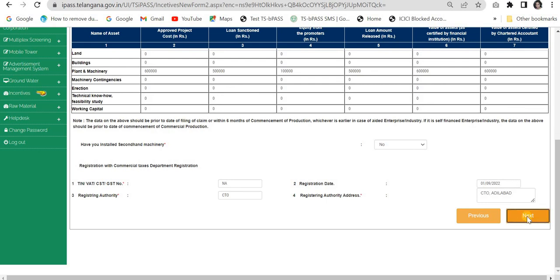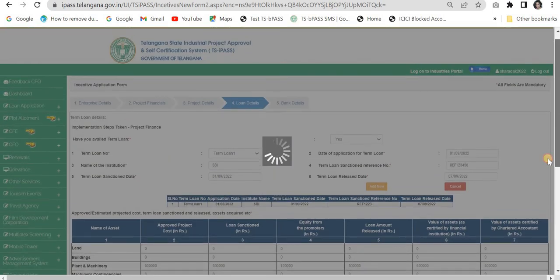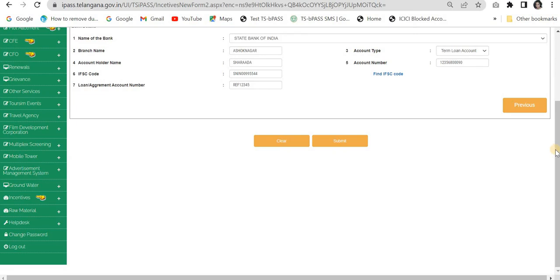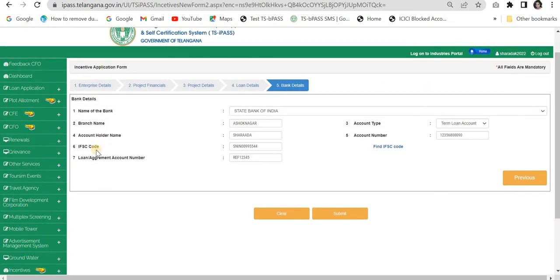I'm moving to the next part of the application, which is the last part of the application, and we will be completing the application form in no time. So the last part is the bank details: name of the bank, branch, account holder, type of account, account number, IFSC code, loan agreement number, everything we have to give.